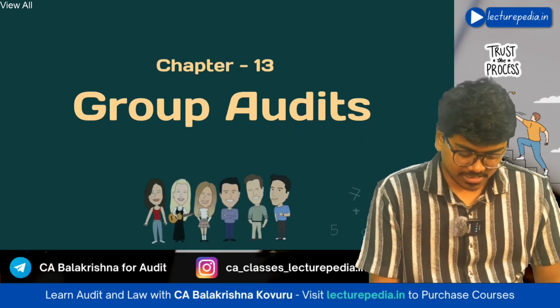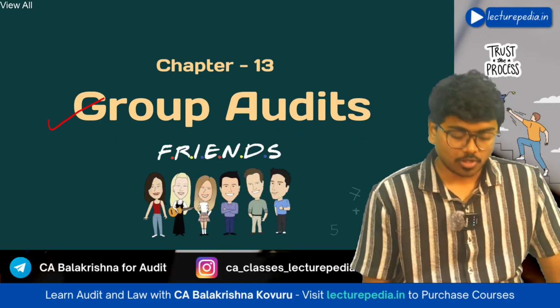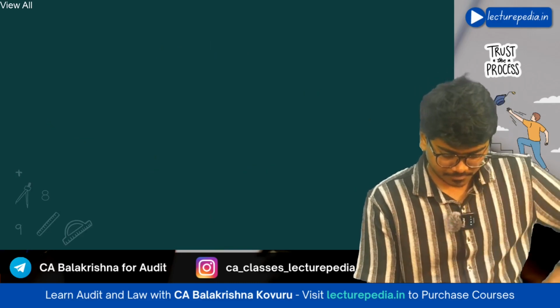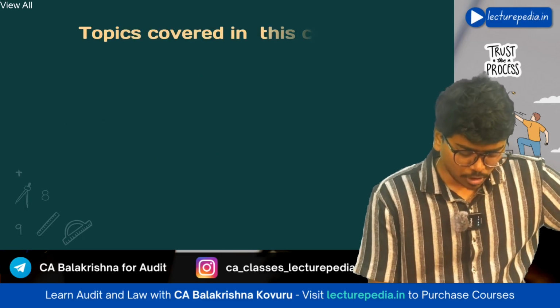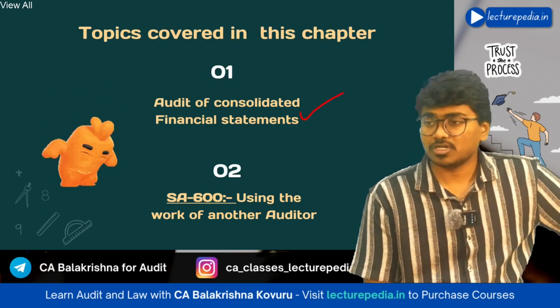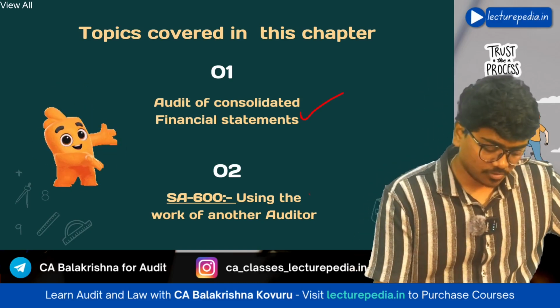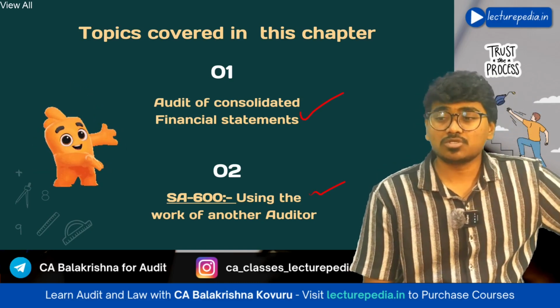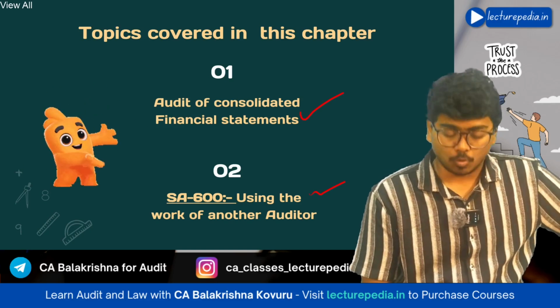So, starting with the chapter group audits. What are the topics that are covered in this chapter? Firstly, we will cover audit of financial statements. After that, we will cover SA 600, which is use of other auditors' work.